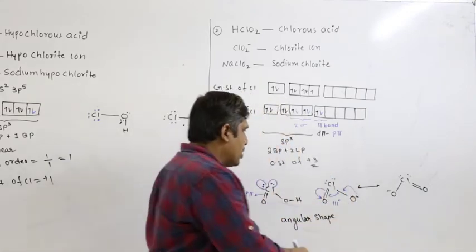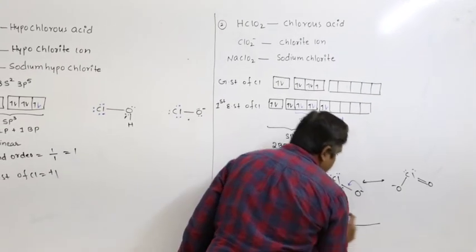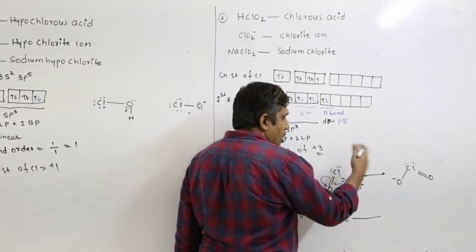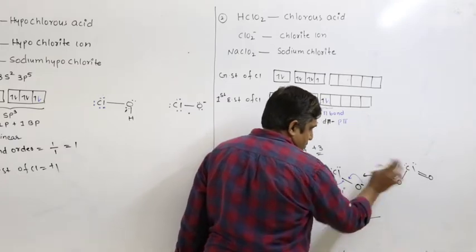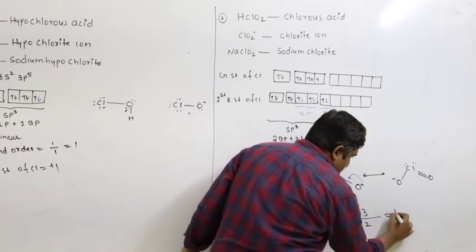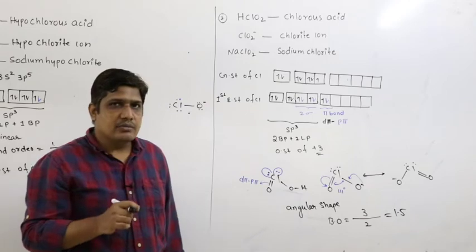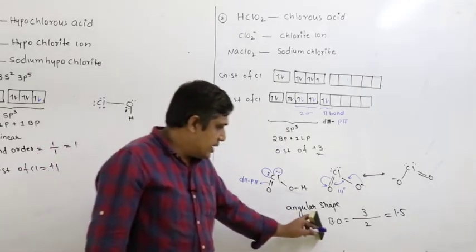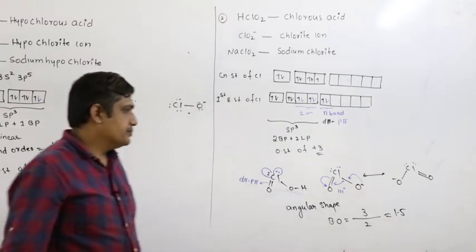Therefore, how do you calculate bond order? Bond order is equal to the number of bonds between 2 atoms in all resonating structures, divided by the number of resonating structures. So here 2, here 1, total 3. 2 plus 1 is 3, divided by the number of resonating structures, that is 2, which is equal to 1.5. This is how you can calculate the bond order of polyatomic molecules.